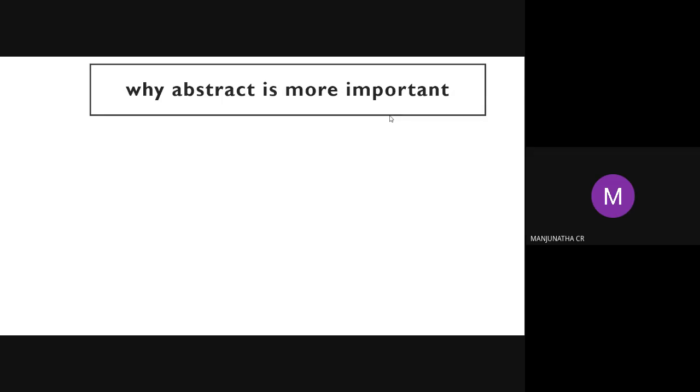In my case also, they rejected the paper very easily. In the first paper, I was rejected 8 times, and finally it was accepted. My guide said, yes, you can resubmit, no problem, you only do that. So that's why our abstract is very important. How to write the abstract?